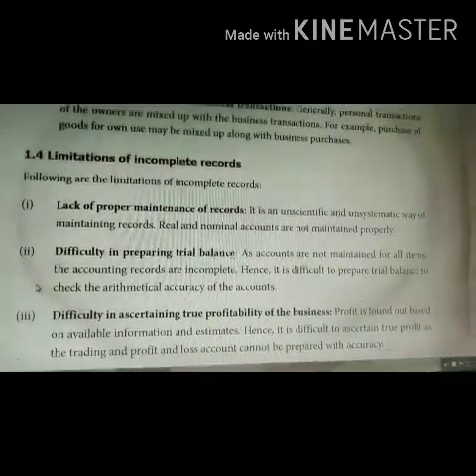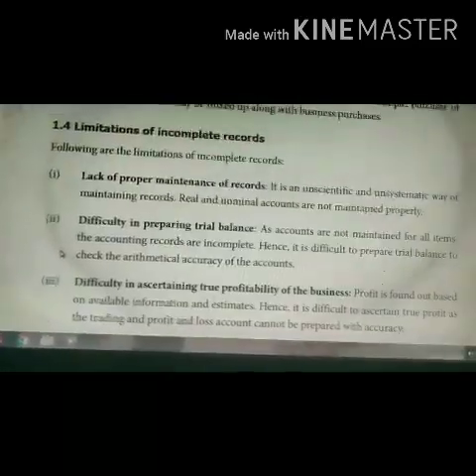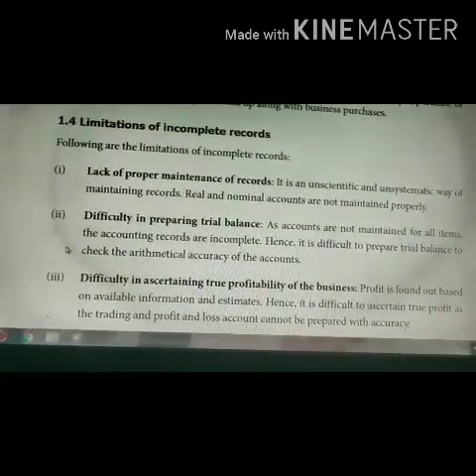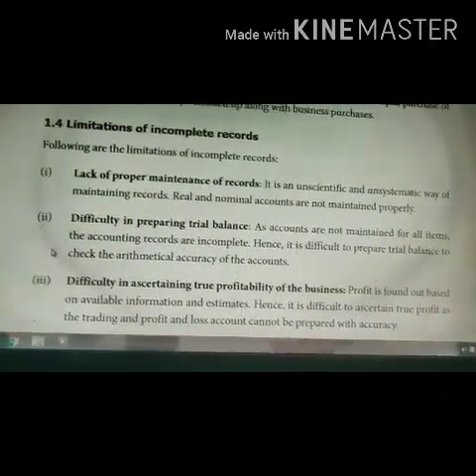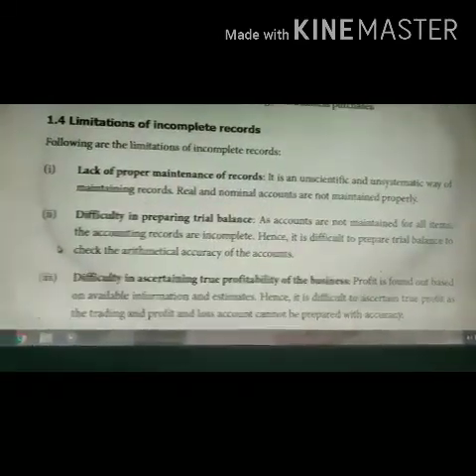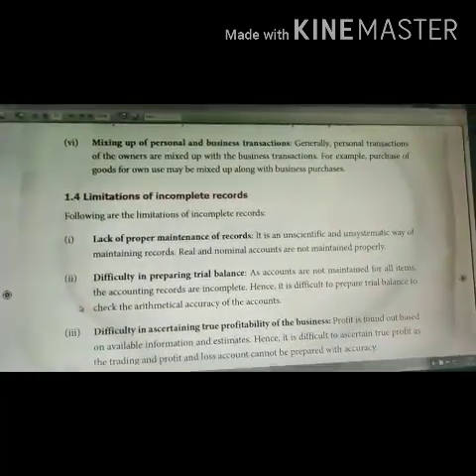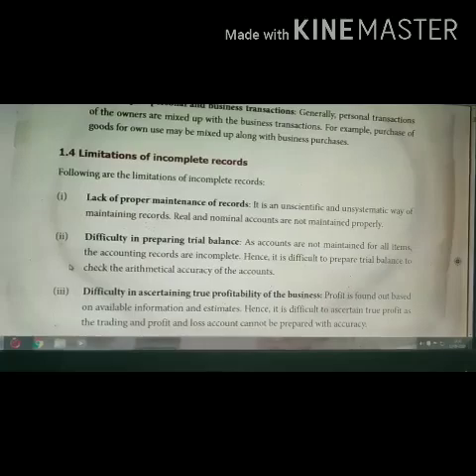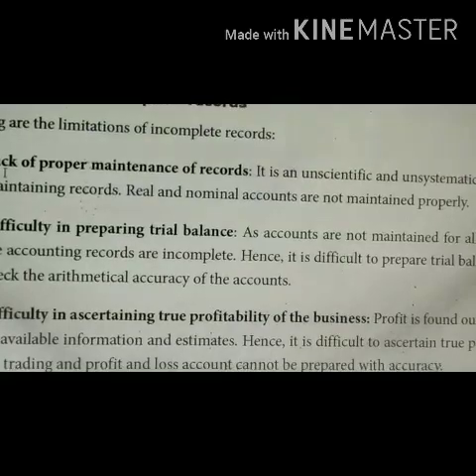Difficulty in preparing trial balance. As we know, single entry system of bookkeeping is incomplete. All the accounts are not maintained for all the items. So hence it is very difficult to prepare the trial balance. So what is a trial balance? So trial balance is a statement prepared to check the arithmetical accuracy of the accounts. So this trial balance cannot be prepared under the incomplete records.